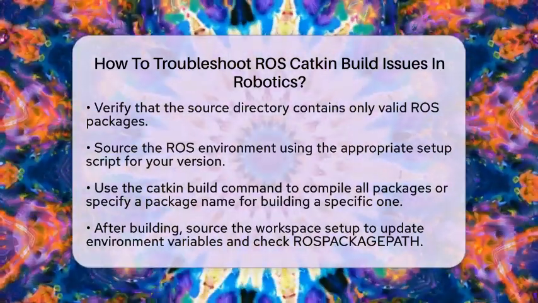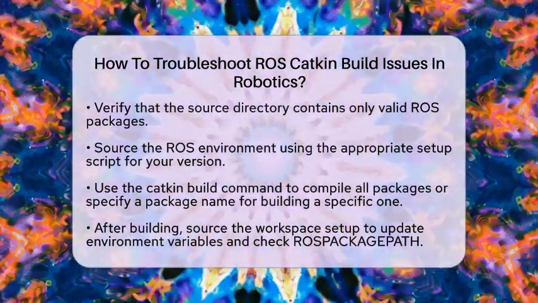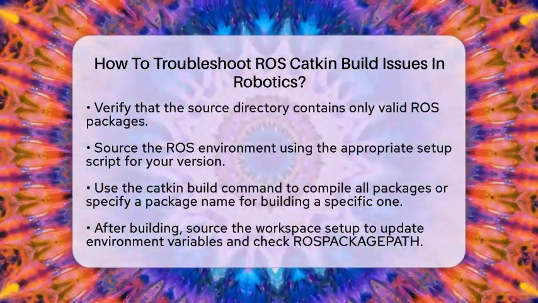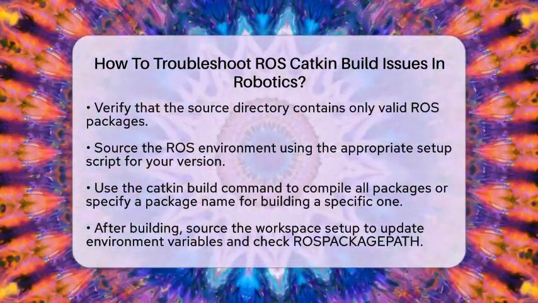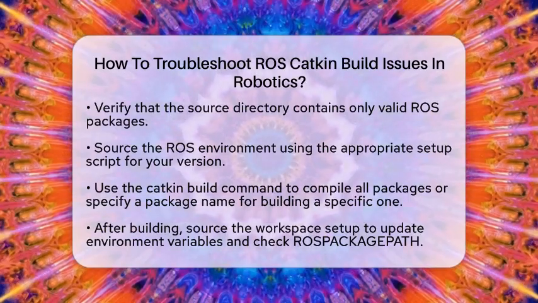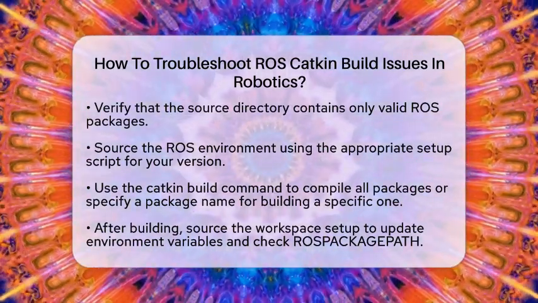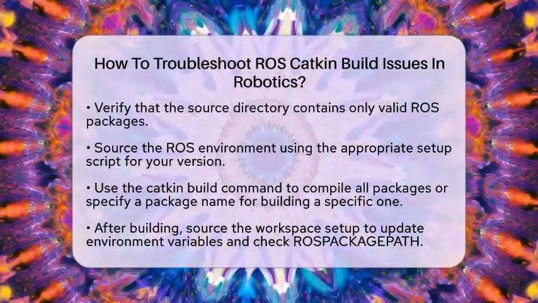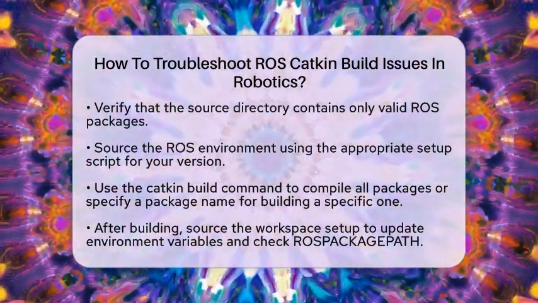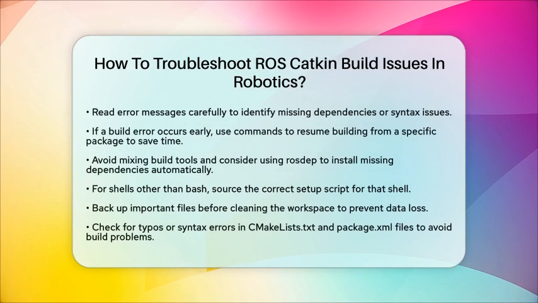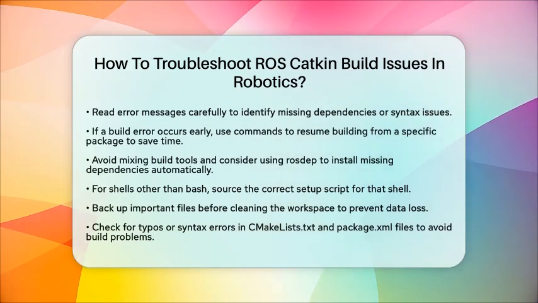If you want to build a specific package, you can specify that package name with the command. Once the build is complete, source the workspace setup to update your environment variables. Check the ROS package path to confirm it includes your workspace source folder. If you encounter error messages, read them carefully to identify any missing dependencies or syntax issues. If a build error occurs early, you can use the command to resume building from a specific package. This can save you time and effort.